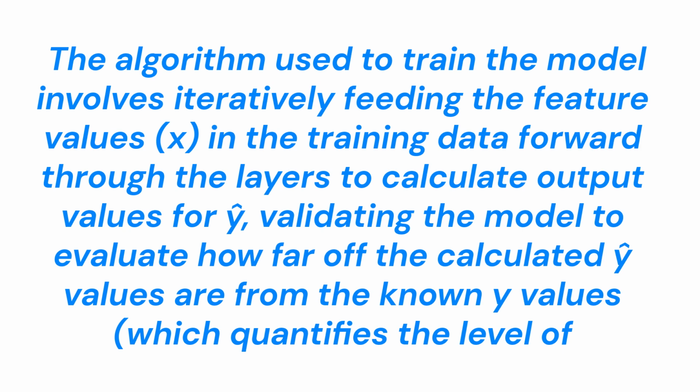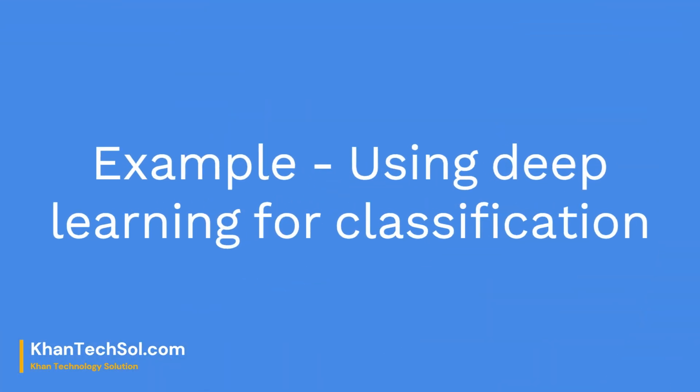The algorithm used to train the model involves iteratively feeding the feature values, x, in the training data forward through the layers to calculate output values for y, validating the model to evaluate how far off the calculated y values are from the known y values, which quantifies the level of error or loss in the model, and then modifying the weights w to reduce the loss. The trained model includes the final weight values that result in the most accurate predictions.